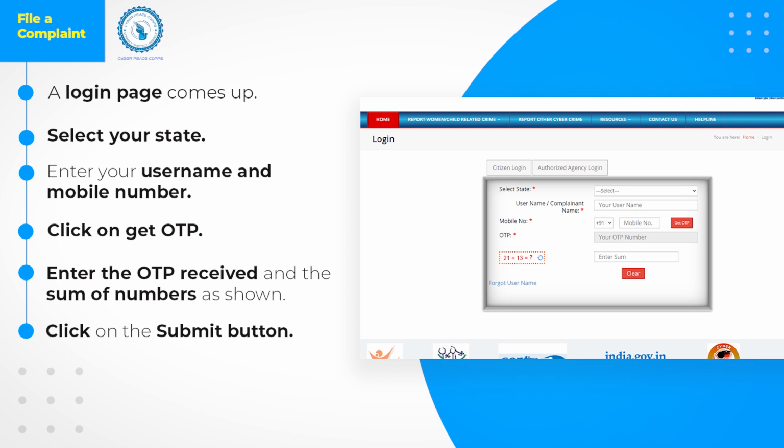You should see a login page for citizens. Select your state, enter your username and mobile number. Click on Get OTP to receive an OTP on your mobile number. After you click on Get OTP, the OTP field becomes active and the Submit button appears. After you enter the OTP and the sum of the numbers as shown, click on the Submit button.